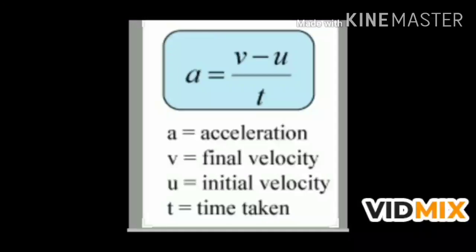Now the formula of acceleration will be change in velocity upon time taken. The change in velocity will be v minus u, where v is final velocity, u is initial velocity, and t is time taken, and a is acceleration. So it is denoted with a. Acceleration is a vector quantity.